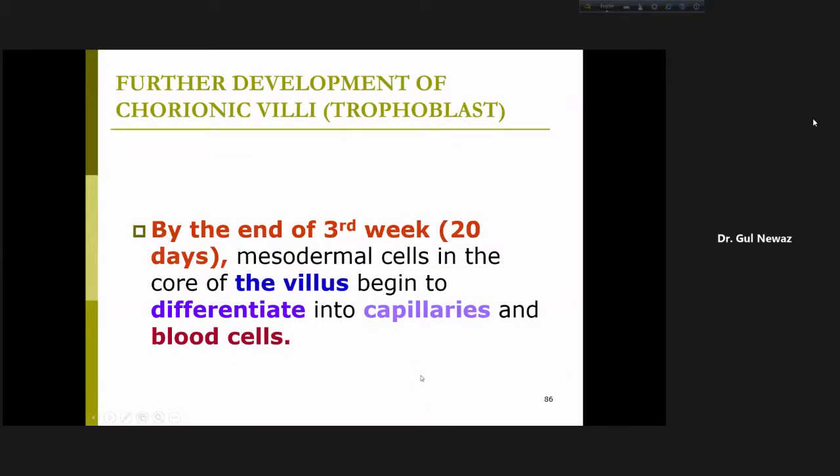By the end of third week, that is day 20, mesodermal cells in the core of the villi begin to differentiate into capillaries and blood cells. So I told you where there is mesoderm, there is the development of blood and blood vessels, that is capillaries and other vessels. So by the end of third week, that is 20th day, mesodermal cells in the core of the villi begin to differentiate into capillaries and blood cells.